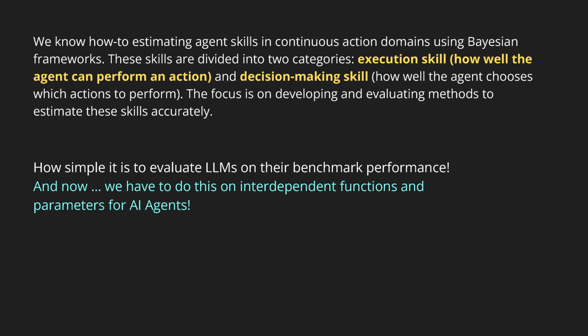Yes, I know you are thinking back and you say, my goodness, good old days, how simple it was just to evaluate a single LLM on a simple benchmark and have a performance indicator. And now we have to do this on interdependent functions and sub-functions and interconnected and intercommunicating parameters for at least one AI agent, and then maybe in a multi-agent compound.